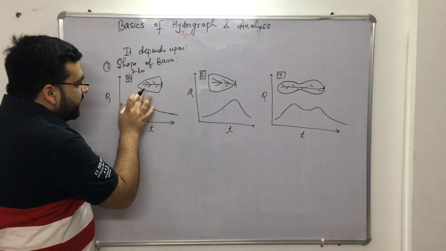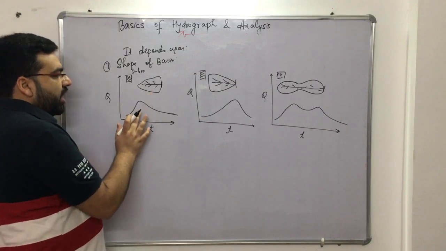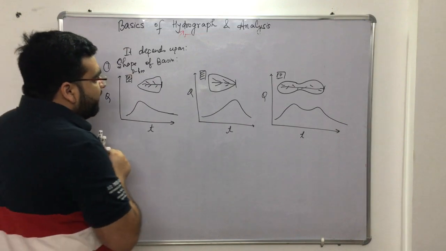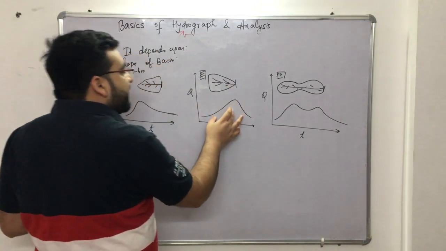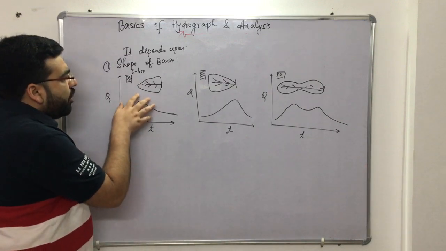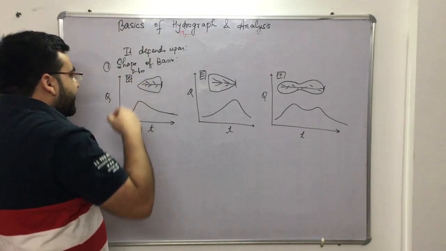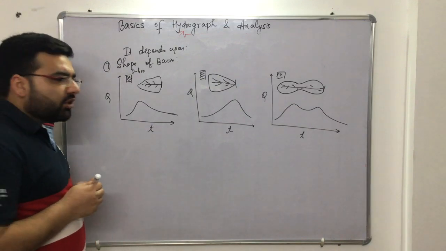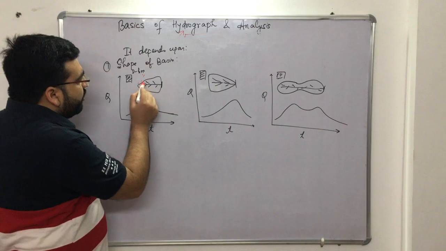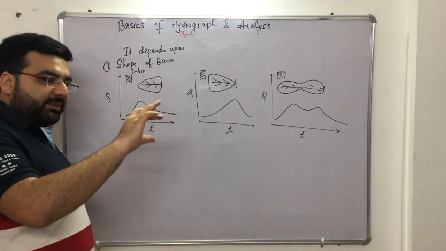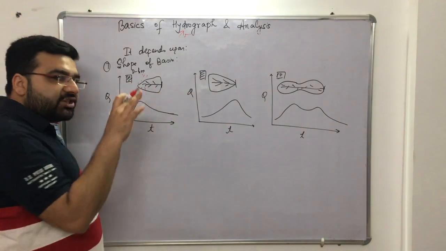So if you have a shape of a catchment like this, you have a hydrograph like this, which is skewed on the left. If you have a shape of the catchment like this, you have a hydrograph like this, skewed on the right, right? Now why is it actually happening? Because let us say that the rain is falling on this catchment area. So this is narrower, right? It is narrow, it means the area of the catchment is small.